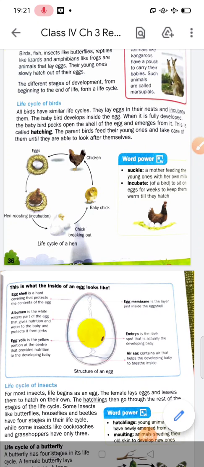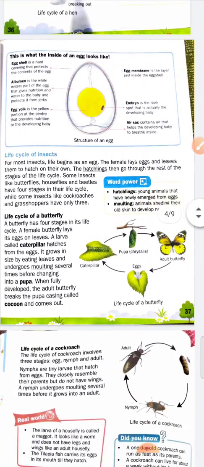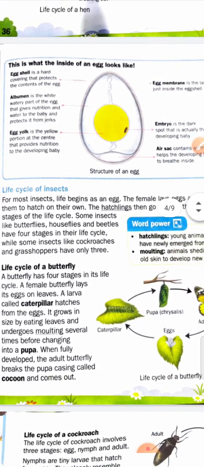Now if we talk about the egg, we will discuss the structure of the egg. We will discuss what is inside the egg and what is the structure of the egg. You can see, students, there are some parts of the egg inside and outside.